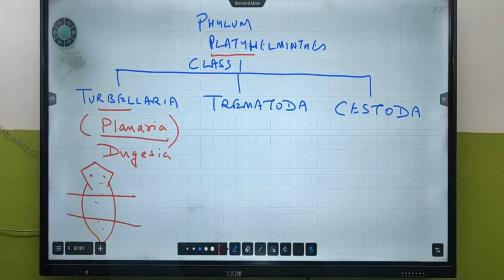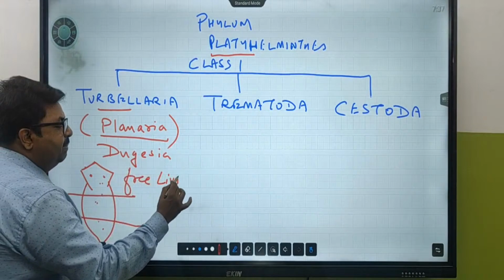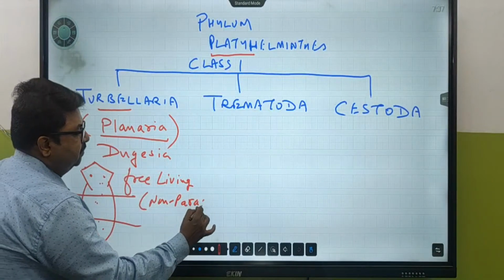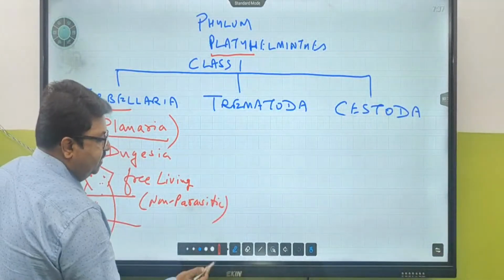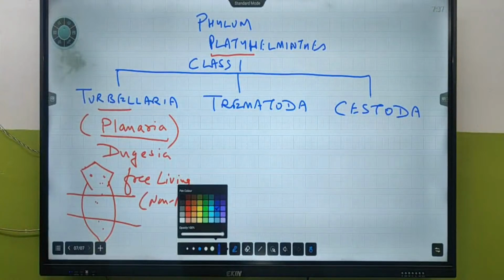This is planaria. Non-parasitic, free living. Any issues about this? Clear? So the best example is planaria.